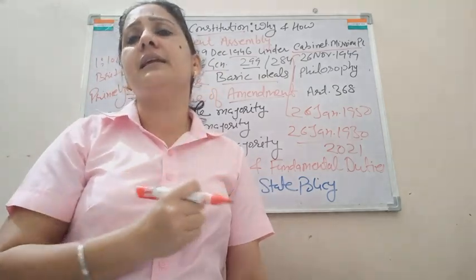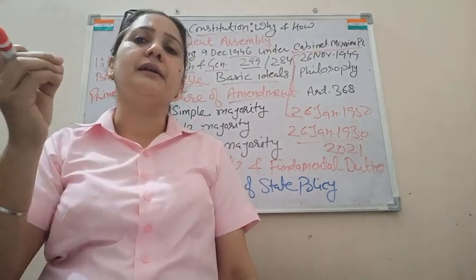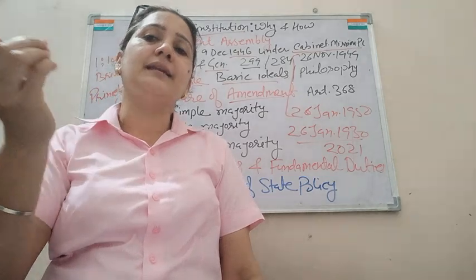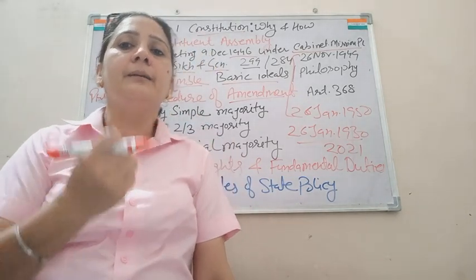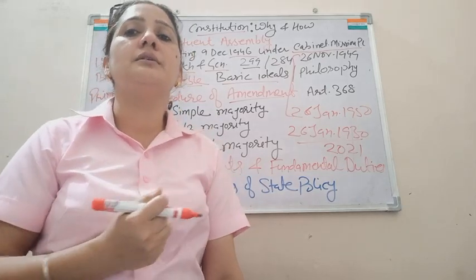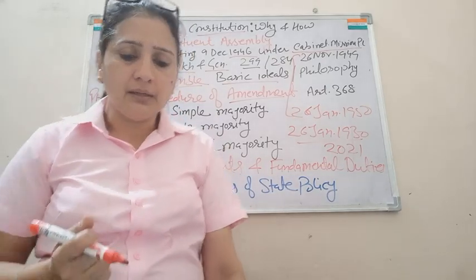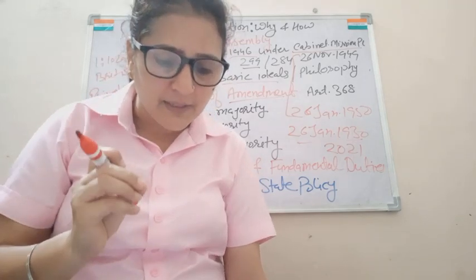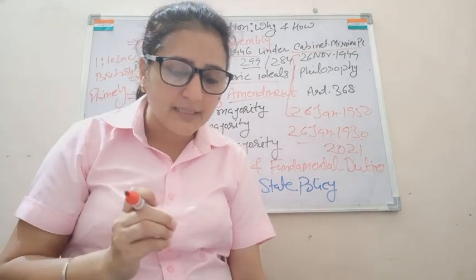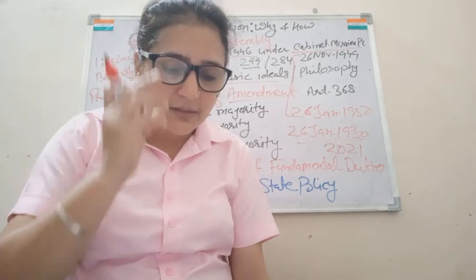The nature of fundamental rights is that they are related to an individual, any single person. But directive principles are related to the society or the government.